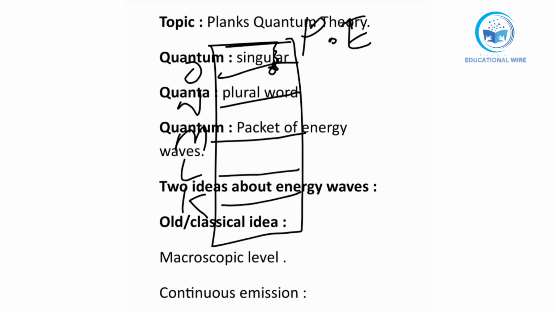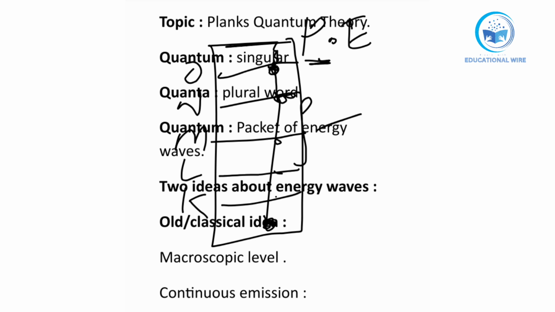I will also explain discontinuous emission. In the old or classical idea we have continuous emission, meaning one by one, but in this one we have discontinuous. It will come to the O shell first, and it will be stable just for a few microseconds, then it moves to the next, and then to the next. Like this, at the last K position it becomes stable. So in a discontinuous position it got stable but only at a very microscopic level. And this brief stability is called the meta state.